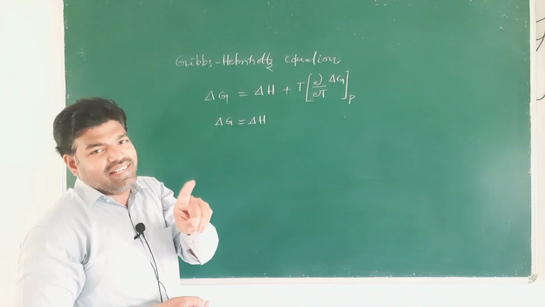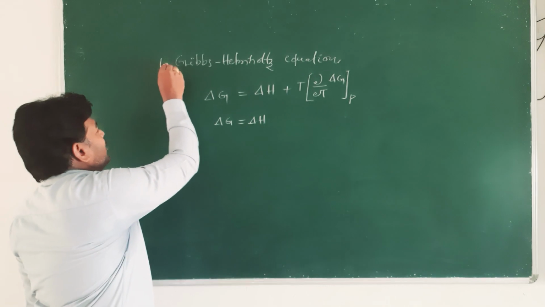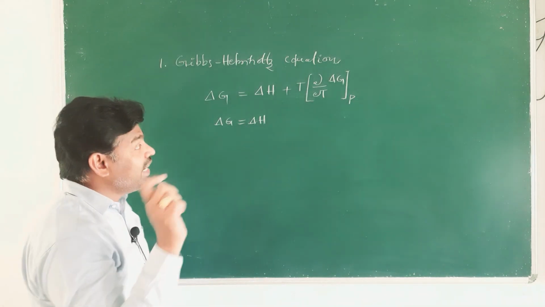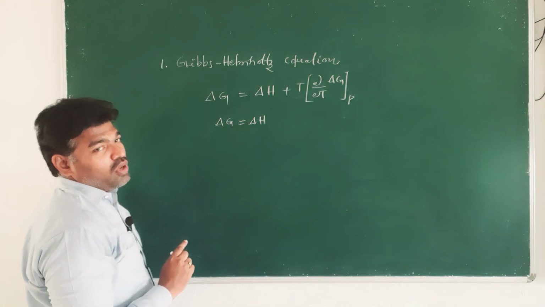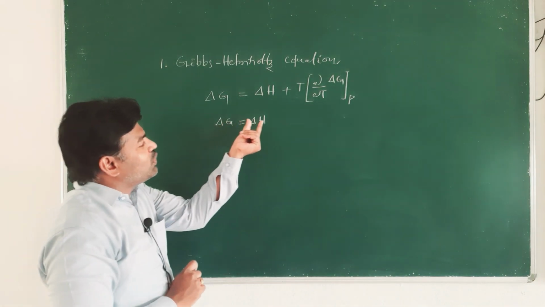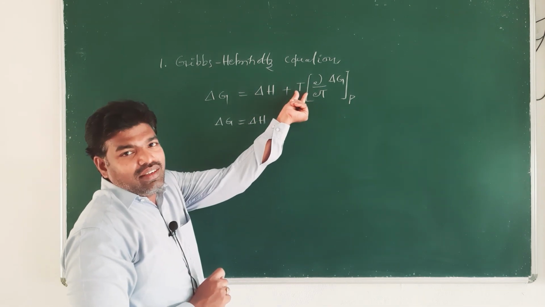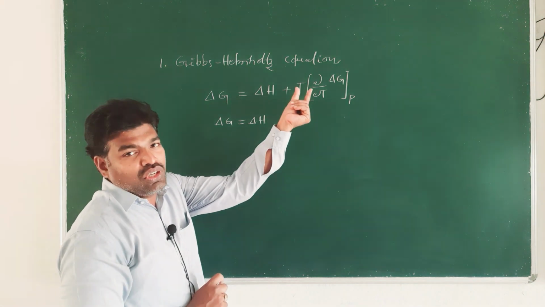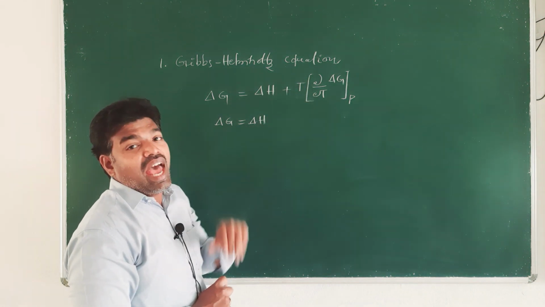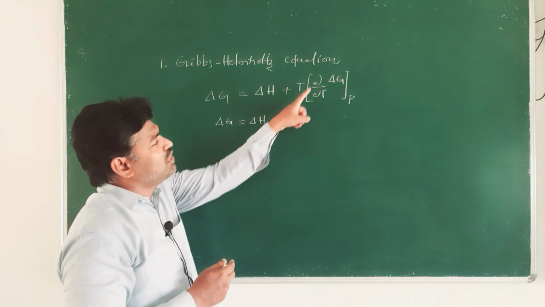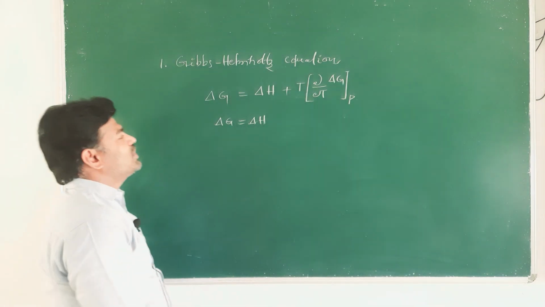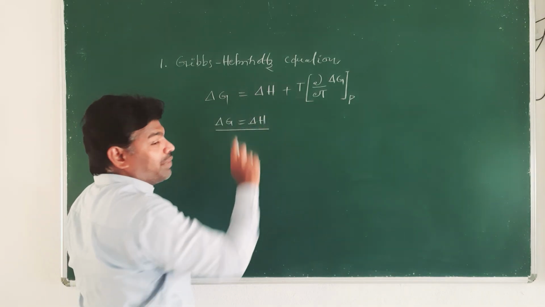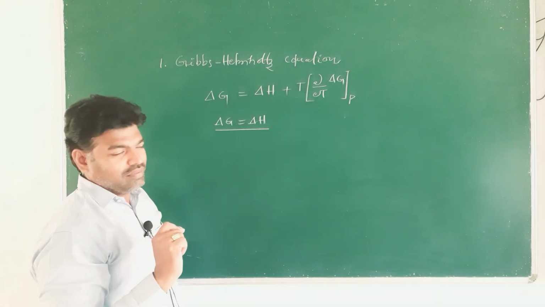According to the Gibbs-Helmholtz equation, delta G is equal to delta H when temperature is absolute 0, and at absolute 0 this term becomes 0, right?